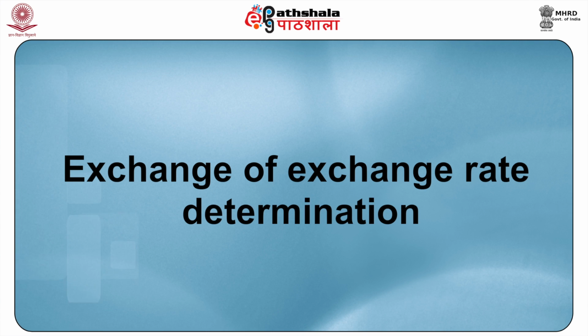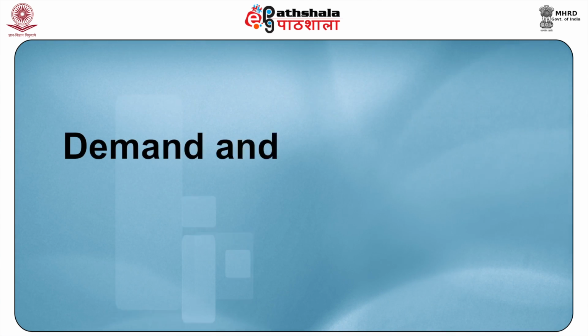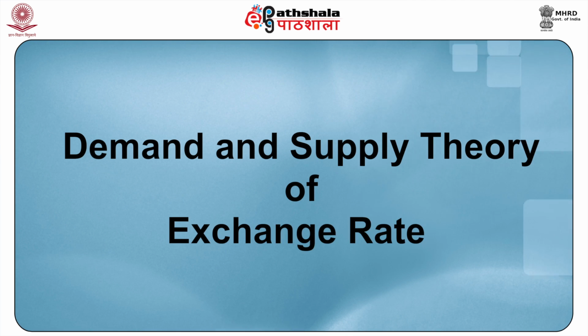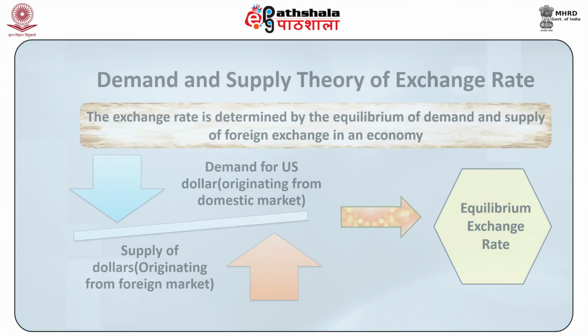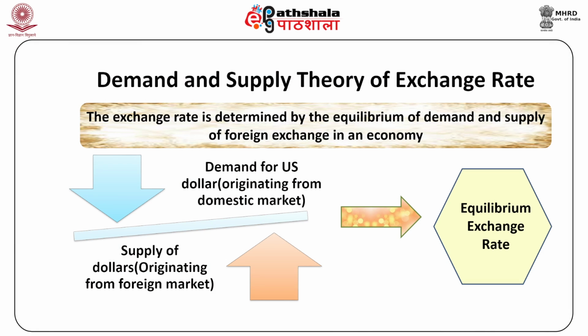Understand the short-run theories of exchange rate determination. Under this, the first theory is the demand and supply theory of exchange rate. This theory asserts that the exchange rate is determined by the equilibrium of demand and supply of foreign exchange in an economy. For example, the equilibrium exchange rate between Indian rupees and US dollars is determined by the demand for US dollars and supply of US dollars.